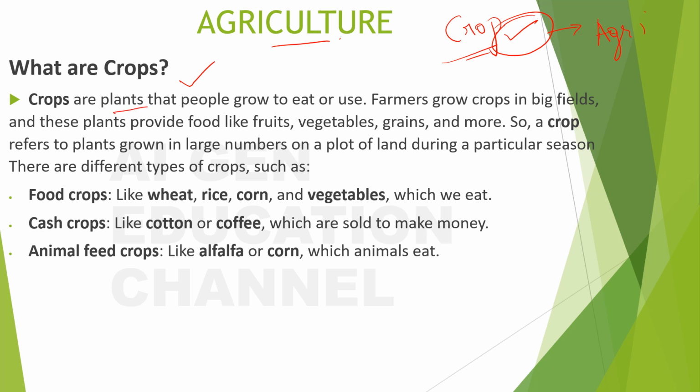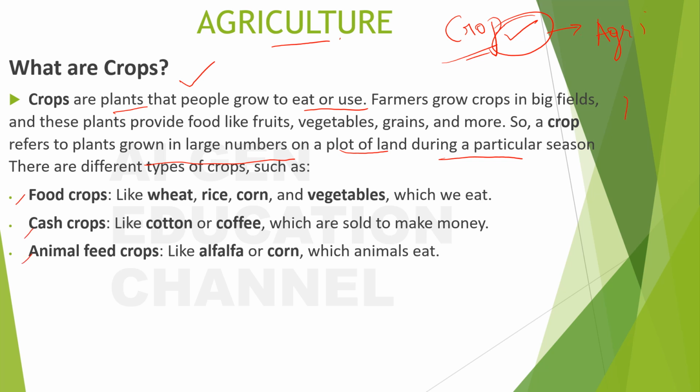Crops are the plants that people grow to eat or use. Farmers grow crops in big fields, and these plants provide food like fruits, vegetables, grains and more. So a crop refers to plants grown in large numbers on a plot of land during a particular season. There are different types of crops such as food crops, cash crops, animal feed crops.